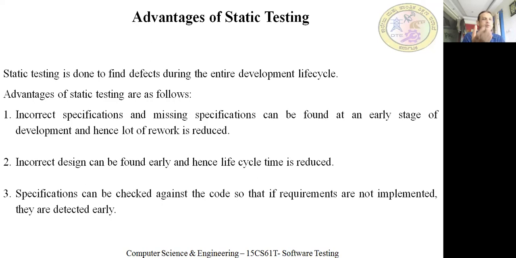It's wrong. So you might have assigned wrong variables or some value may be missing. That cannot be found out in dynamic testing, because whatever the code is written, that will be executed in dynamic testing. But here, some wrong specification or some data is missing or some logic is missing, that can be identified at the earliest. Yes. So incorrect specifications and missing specifications can be found out at an early stage of development, and hence a lot of rework is reduced. So mistakes can be identified at the early stage.